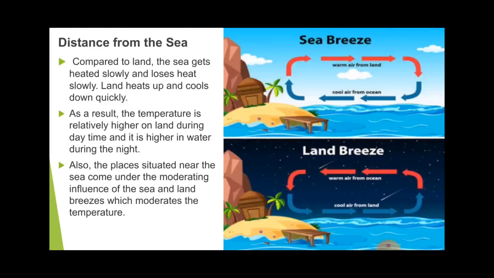So because of that, the sea breeze helps in the daytime. And let us see the night time: the cold air is over the land and the warm air is over the ocean. There you can see the red one is the warm air, and the blue one is the cold air. Now the warm air from the ocean started moving to the land areas.